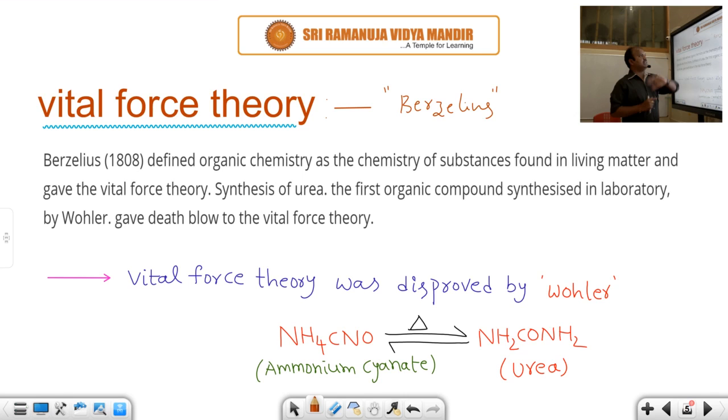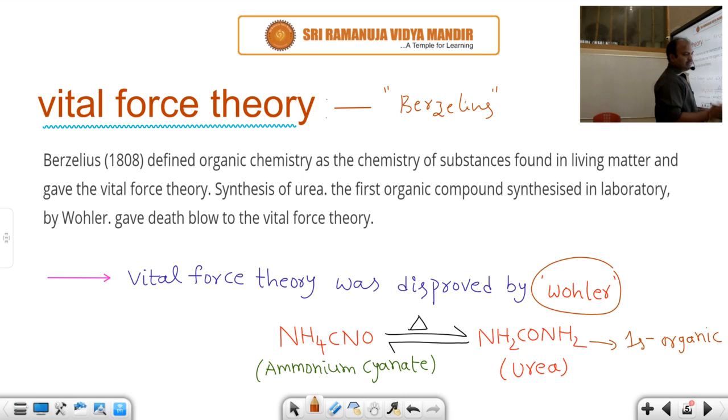Höhler prepared an organic compound for the first time. Urea is the first organic compound prepared in the laboratory by a scientist. Who is that scientist? Yes, the scientist's name is Höhler. According to vital force theory, we can't prepare organic compounds in the laboratory because organic compounds are obtained naturally due to vital forces present in between them. But here Höhler disproved which one?